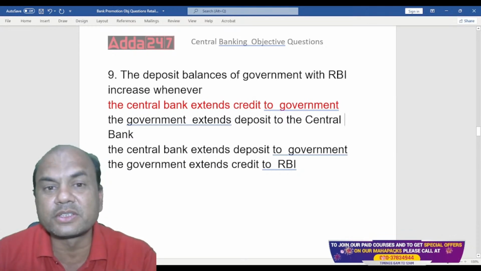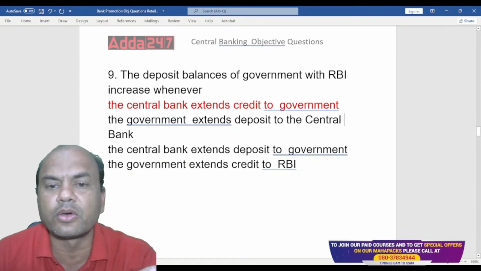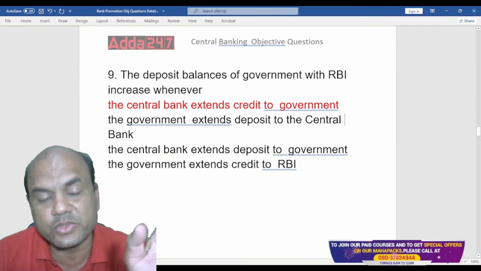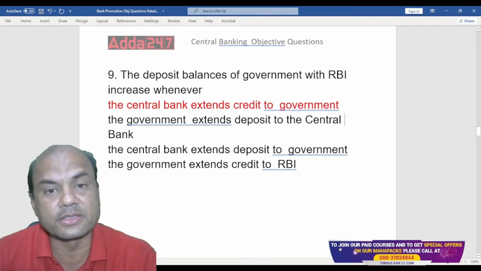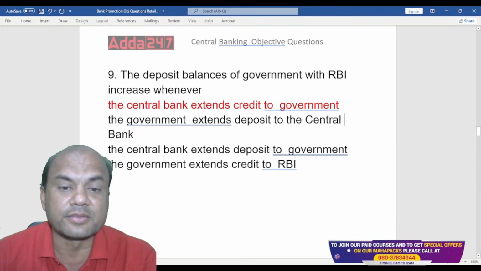Don't you think it's reversely logical? We always feel no, the answer cannot be the same, because when the bank is giving loan to the government, how can the deposit of government grow with that bank? But that is the situation. That is the case. That is the answer.